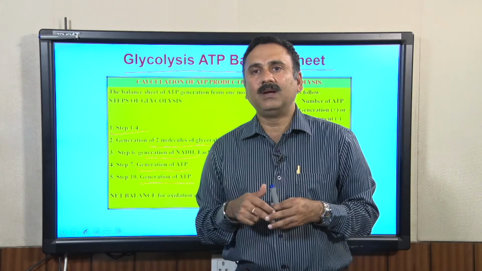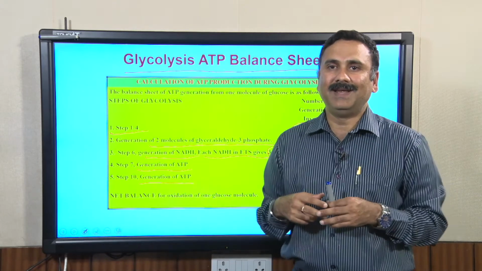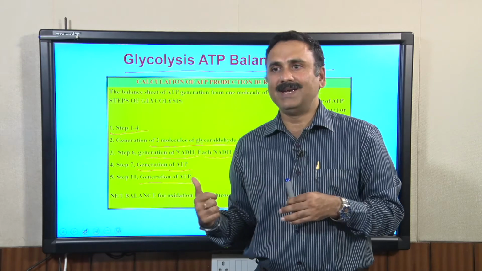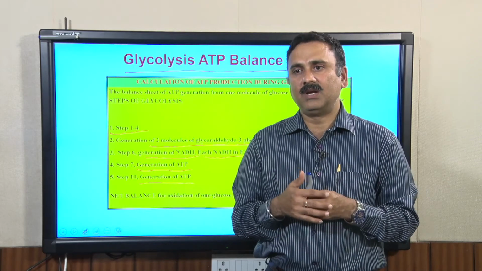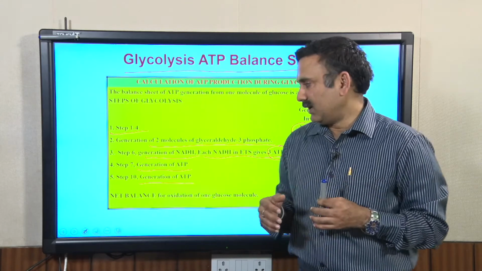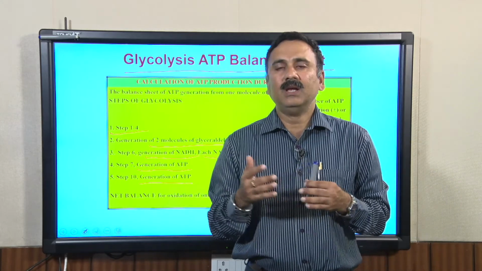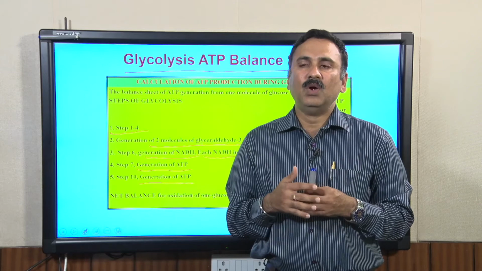But as the glucose enters into the cell and glycolysis operates, all these events are under tight control. So, let us see what factors are controlling the glycolysis reactions within the cell.